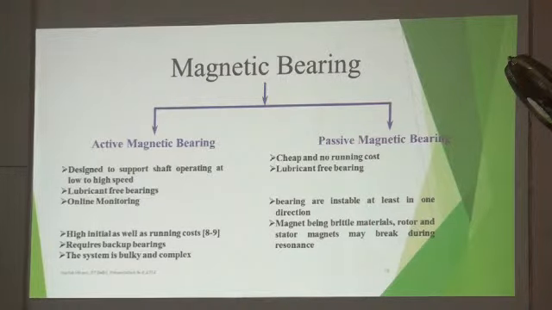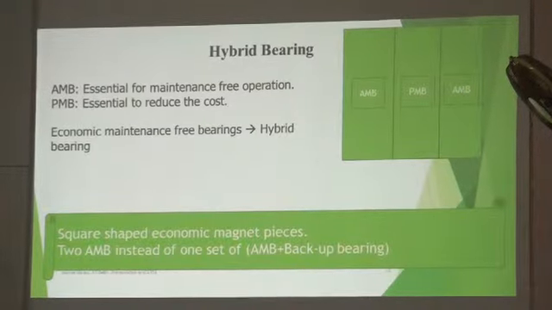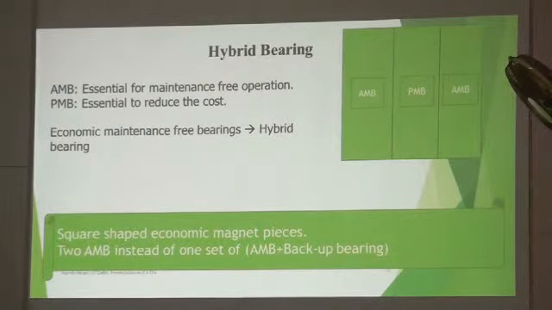Now, coming to the active magnetic part, we need to combine these two. How are we planning to combine them? It is something like this: there is an active magnetic bearing, then a permanent magnet bearing, then an active magnetic bearing. The two side bearings are active magnetic bearings, and in between there is a permanent magnet bearing, which will work as a retainer bearing or backup bearing. In case of failure, it can sustain the load, or in a static load also it can sustain. Right?